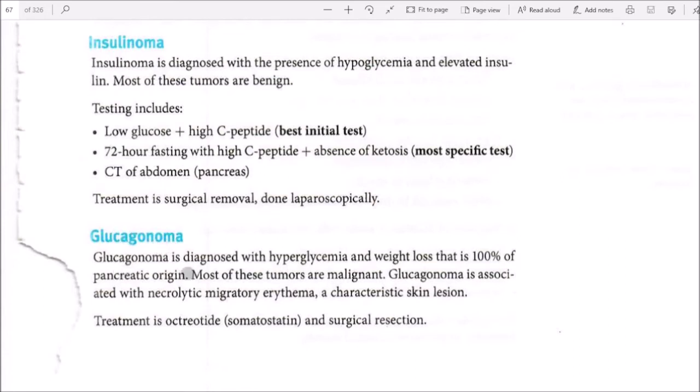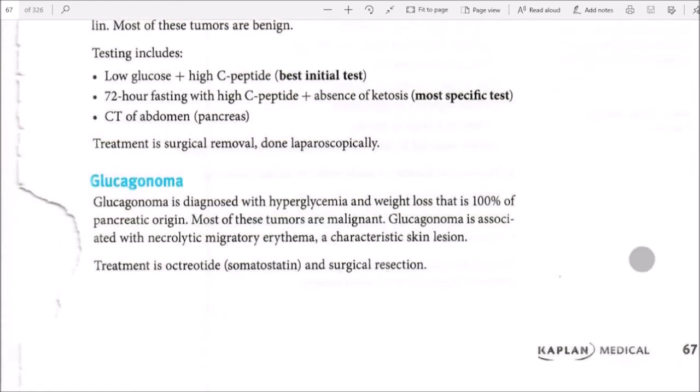Glucagonoma. Glucagonoma is diagnosed with hyperglycemia and weight loss that is 100% of pancreatic origin. Most of these tumors are malignant. Glucagonoma is associated with necrolytic migratory erythema, a paraneoplastic skin lesion. Treatment is octreotide, somatostatin, and surgical resection.